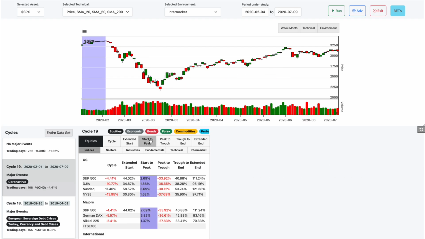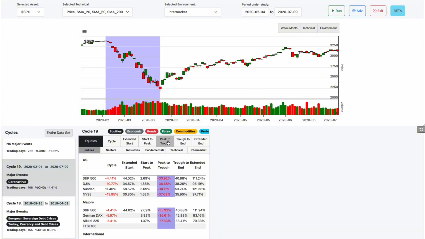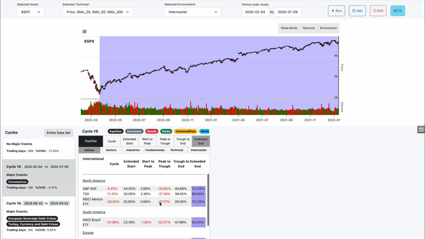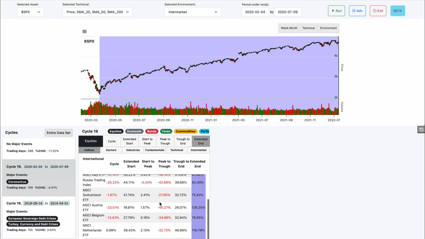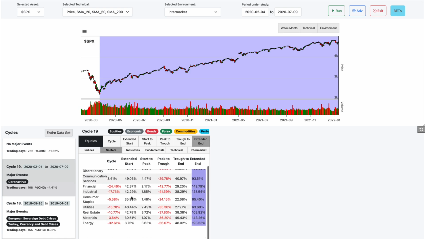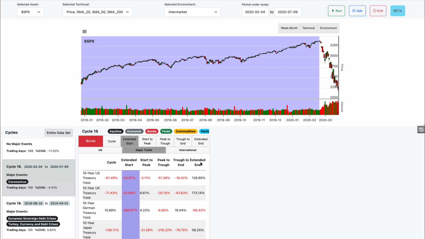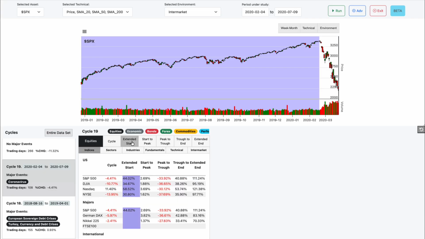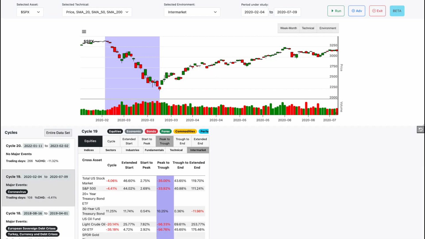You see the peak, the trough, the crash itself, the lead up, and the aftermath. And not just that, you see how every other asset performed during that same period. Sectors, industries, bonds, currencies, commodities, economic conditions. You get a front row seat to what actually outperformed and what didn't. Where would you have wanted your money during this crash?